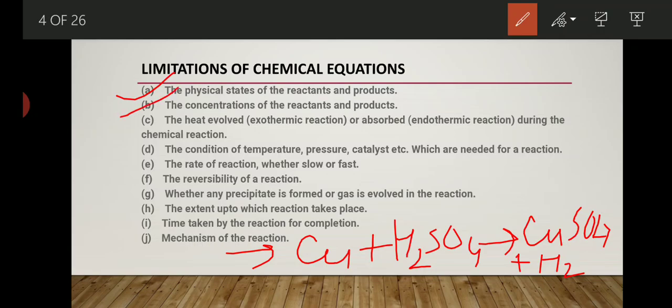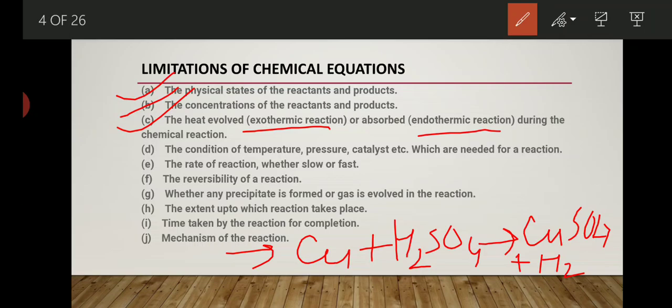The third point is the heat evolved or absorbed during the chemical reaction. If we do not put the symbol of heat, whether external heat is given to the chemical equation or heat is evolved after the reaction, we are not able to identify. So this is also one of the drawbacks of chemical equation, that we do not get from most chemical equations whether the reaction is exothermic or endothermic. We already know what an exothermic and endothermic reaction is.